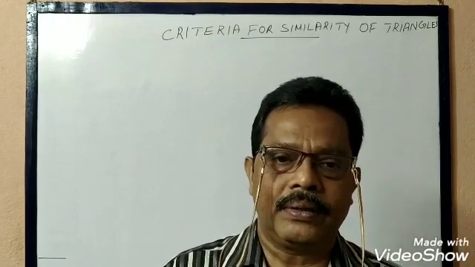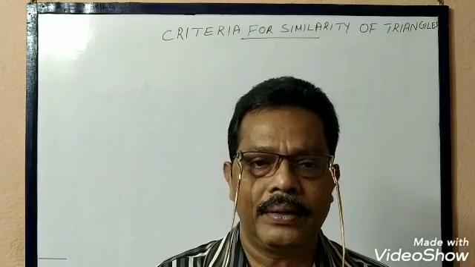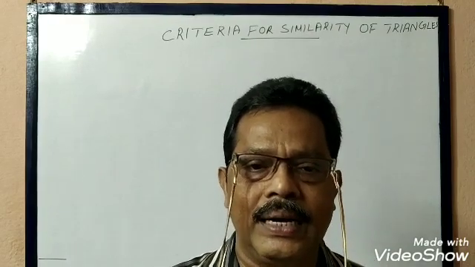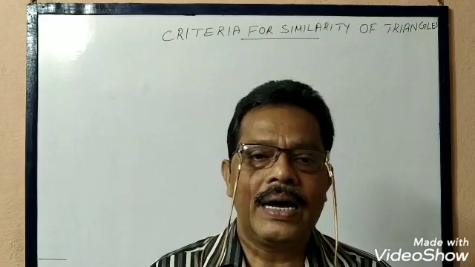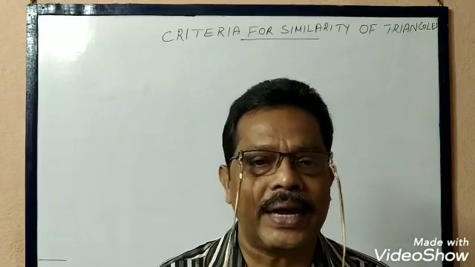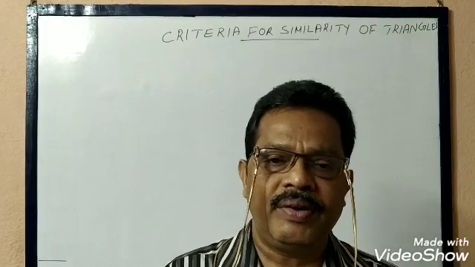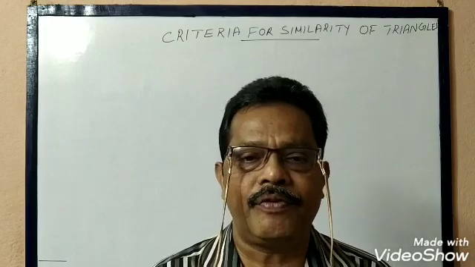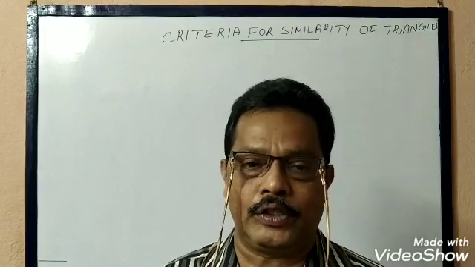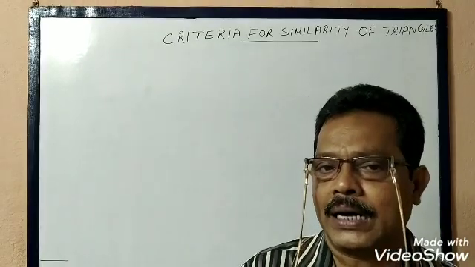In the introduction chapter, video 1, I have told you that two figures are similar, two polygons are similar if their corresponding sides are proportional and corresponding angles are equal. Now, today we will discuss about the criteria for the similarity of two triangles. What are the criteria for the similarity of two triangles?